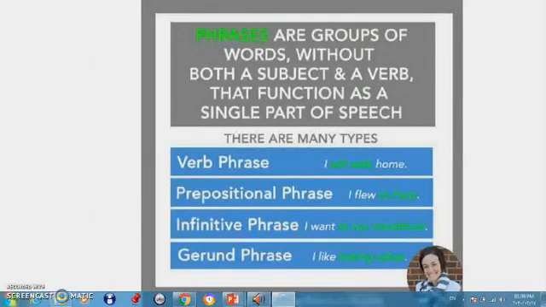Adverb and adjective phrases. An adjective phrase modifies a noun or a pronoun. It tells which one or what kind. For example, the newspaper from Chicago is my favorite. So from Chicago here is an adjective phrase. It modifies the noun newspaper.